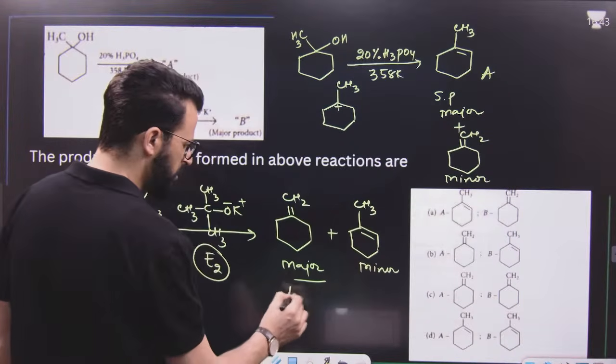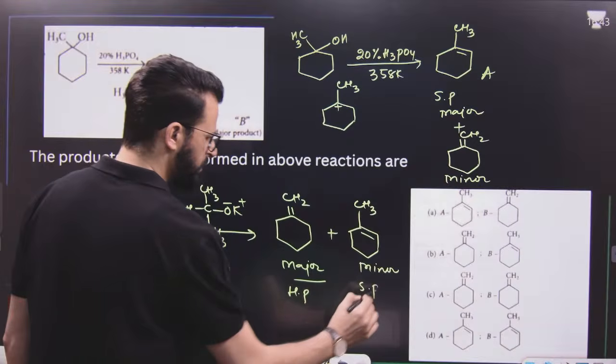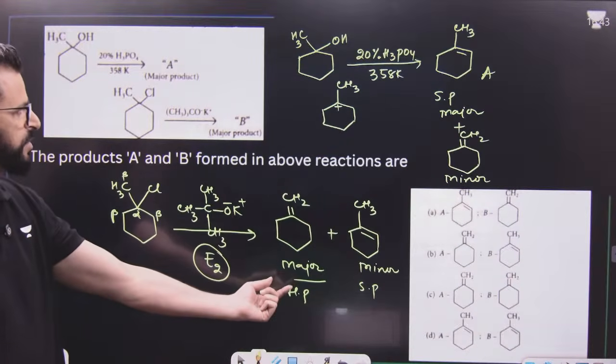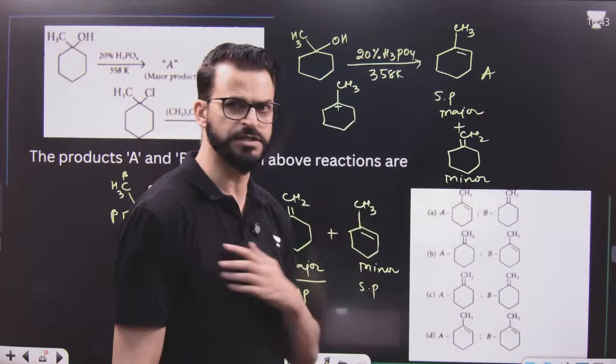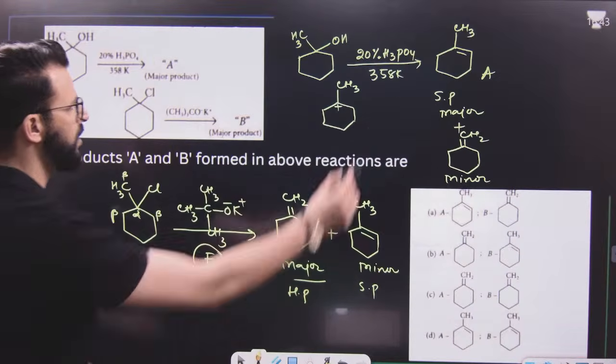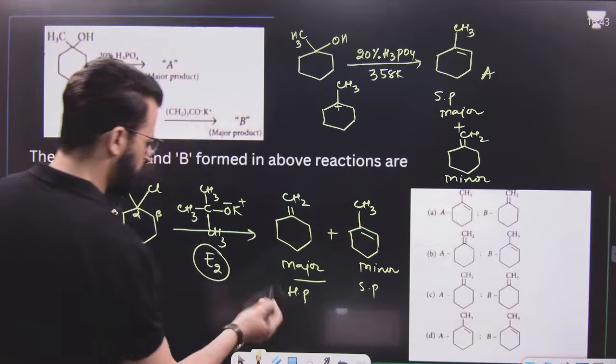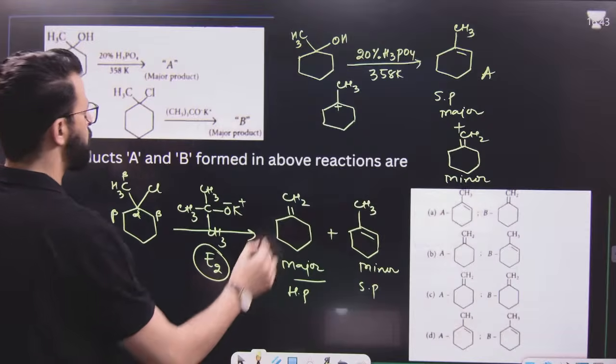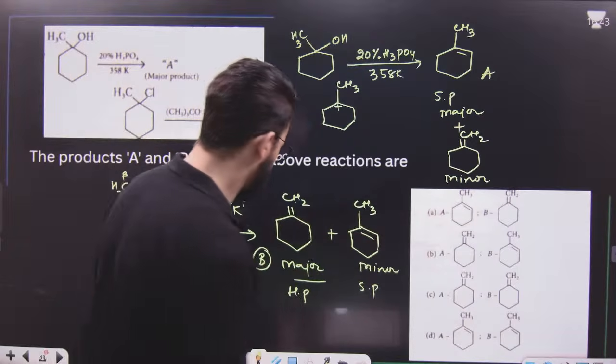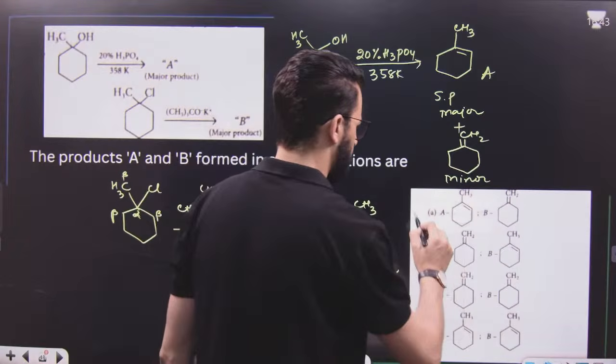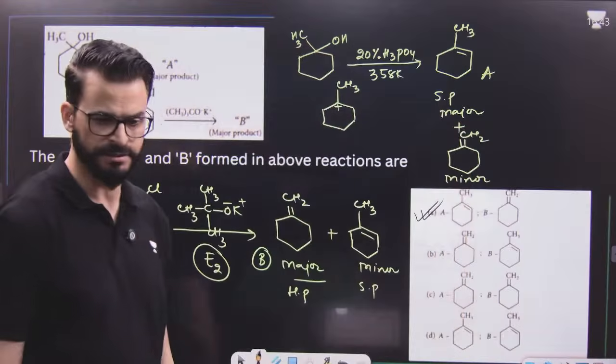That means here, this is Hofmann, this is Saytzeff. So in this example, Hofmann is the major product, but here it is Saytzeff which is the major product. You have to tell me what is A. A is this one and this one is B, because we have to tell the major product. So this is B. Option number A is the right answer.